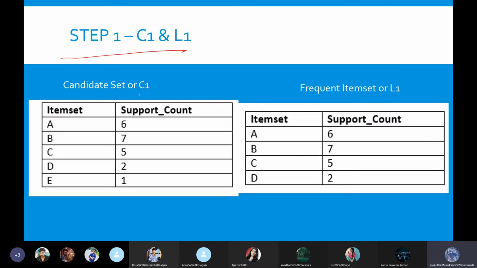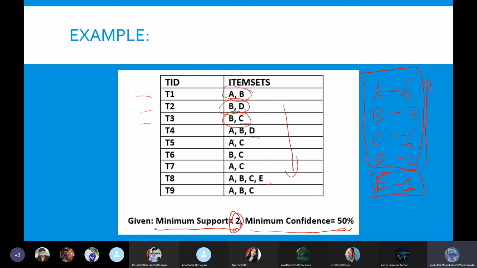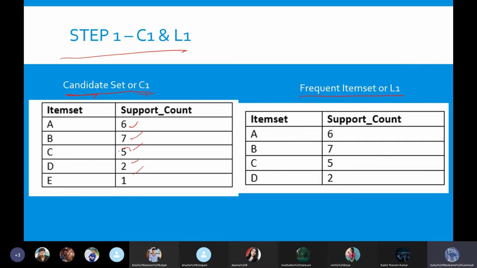In the first step we identify the C1, nothing but the candidate set 1, and the L1 is nothing but the frequent item set 1. In the candidate item set 1, we will just identify the number of times each item is being purchased. We can see A, B, C, D, E. I think I have 1, 2, 3, 4, 5, 6. Okay, here this value is written wrong. It is 6 actually. So the support value of C is 6.